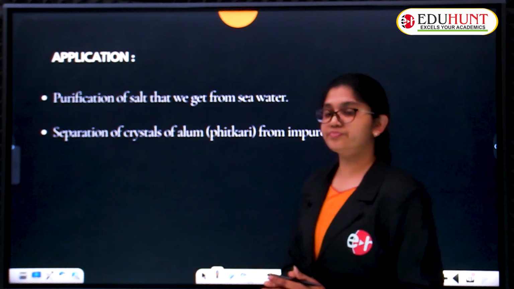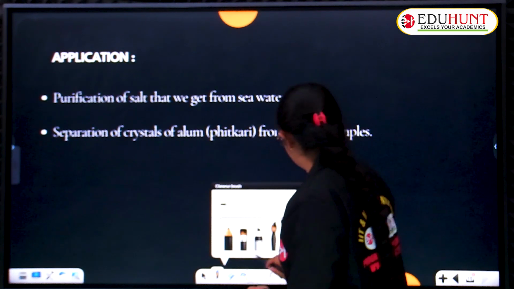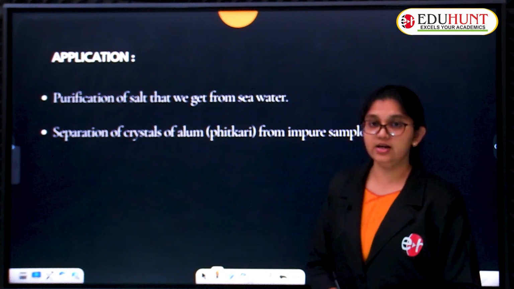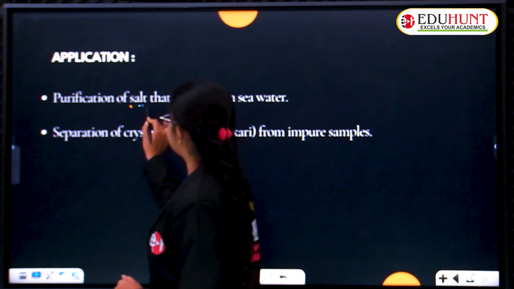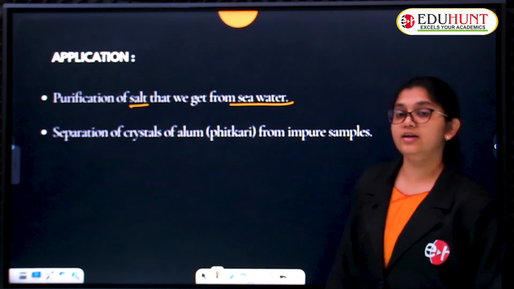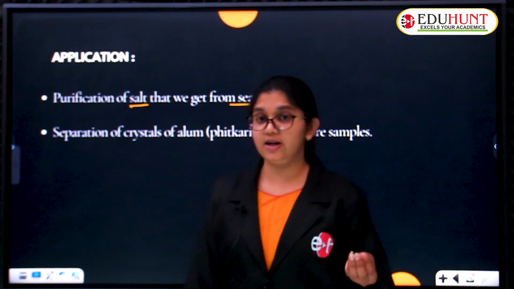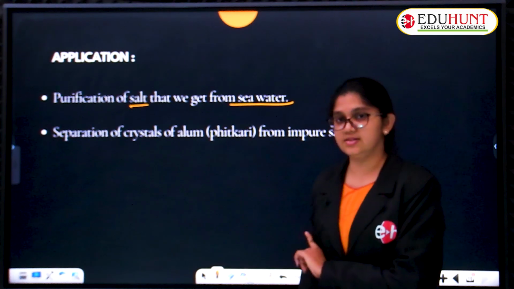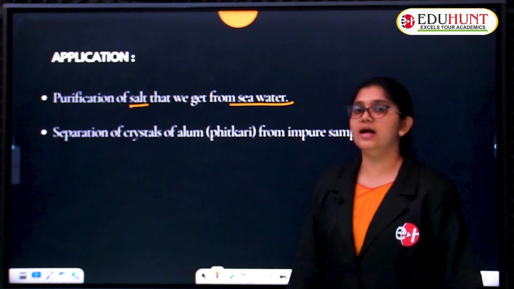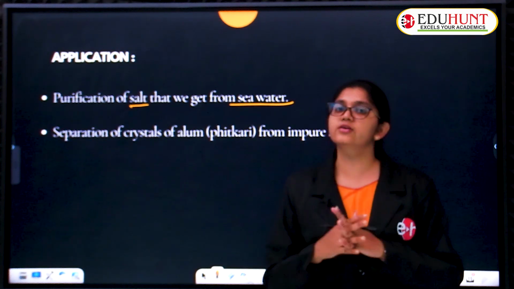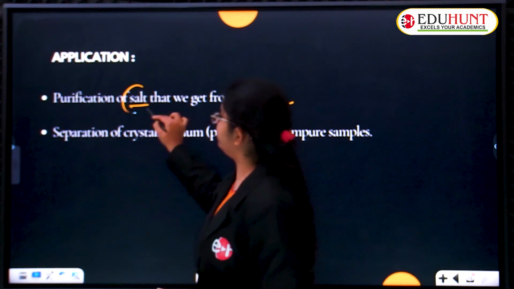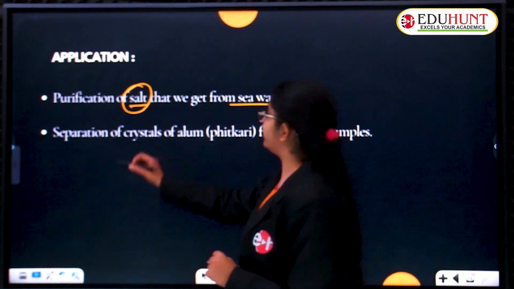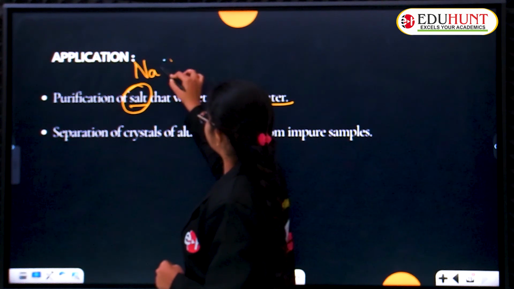We'll see what they are. Here we have applications of the crystallization technique in separation. First one is purification of salt that we get from seawater. What are we getting? Salt. I told you, the salt crystals. That is all about this process, crystallization. The purification of salt from salt water is done with the help of the crystallization process. What is the salt formula, children? NaCl. Very good. Capital N, small a, capital C, small l.